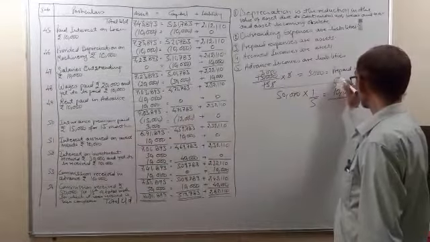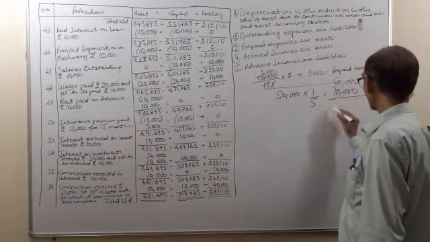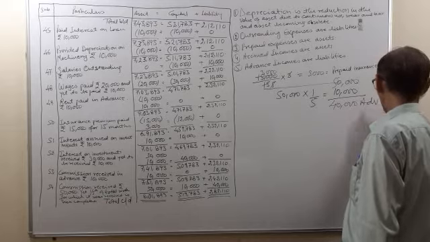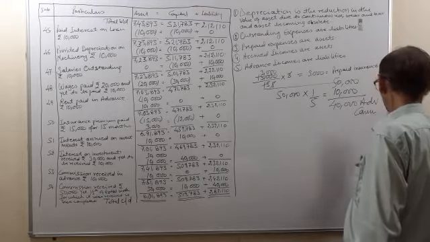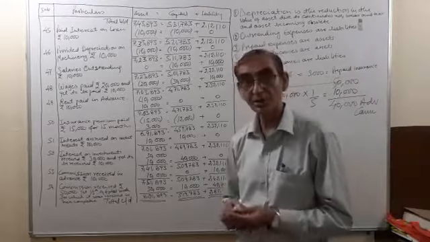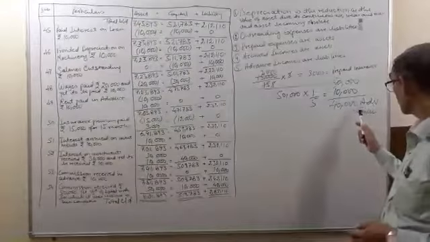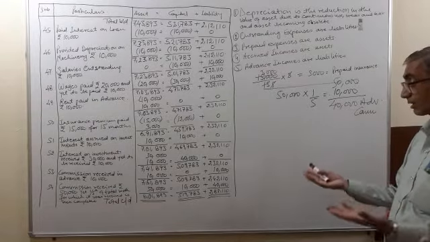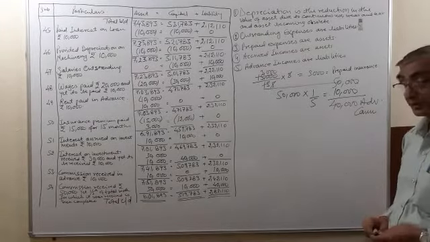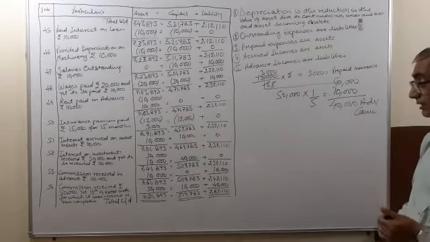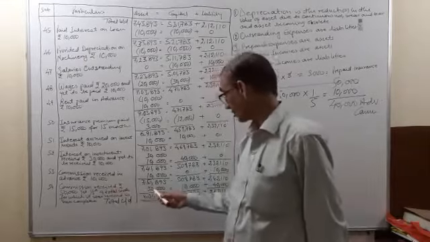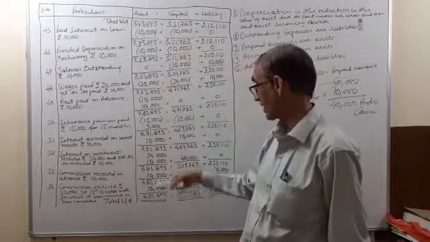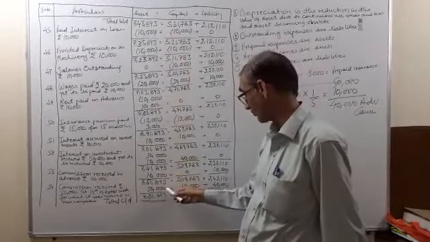Means from 50,000 minus 10,000, 40,000 is your advance commission. This 40,000 is advance commission. It will be a liability, and this 10,000 will be the income of the current period, and the total amount that we have received is 50,000. So total amount received was 50,000. Our cash balance will increase by rupees 50,000. Cash balance increase means assets will increase by rupees 50,000.